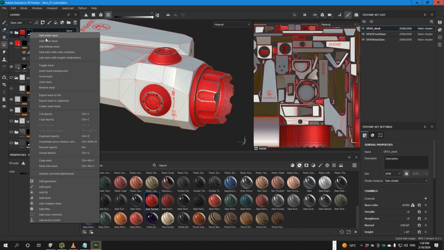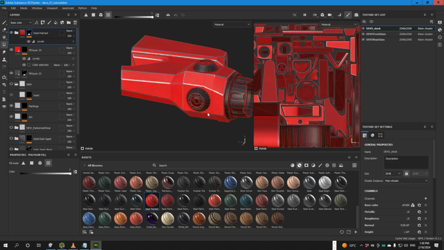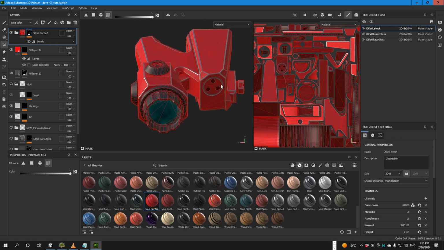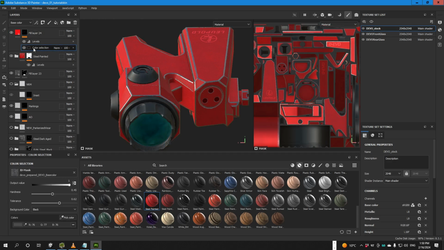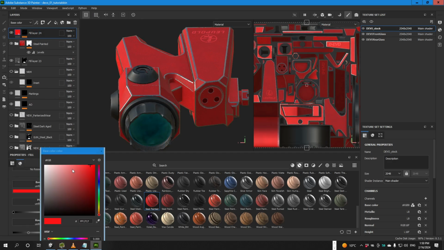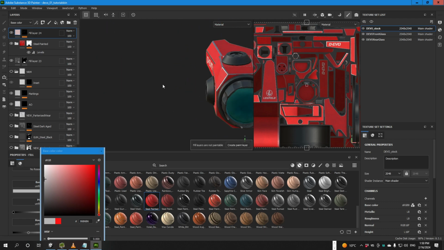Now we invert it because we want those parts to keep the original texture and the other parts to be painted. Now we should put this fill layer on top because this is our text. Now we could go to the fill layer and make it white or grayish so that the text is white.